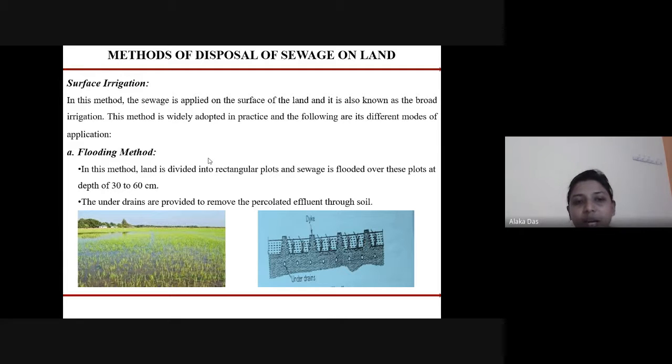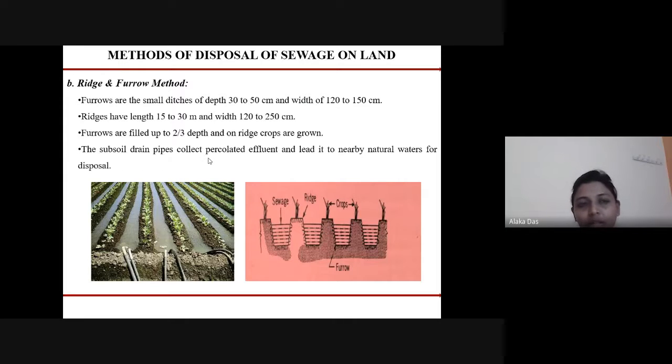First is the flooding mode. In this method, the land is divided into rectangular plots, and the sewage is flooded over the whole plot at a depth of 30 to 60 centimeter. Here, under drains are provided to remove the effluent percolated through the soil. Next, the ridge and furrow method. Here, ridges and furrows are dug. Furrows are dug in the form of small ditches of depth 30 to 50 centimeter and a width of 120 to 150 centimeter.